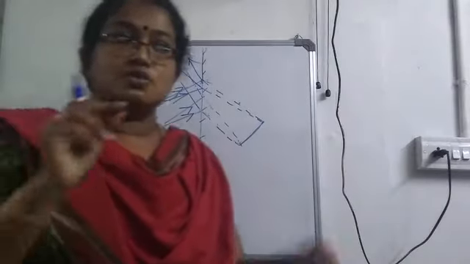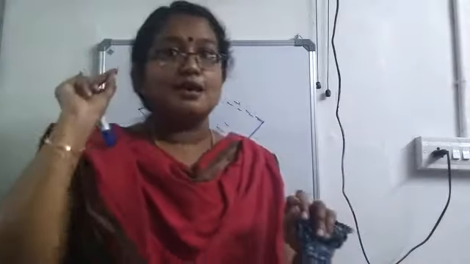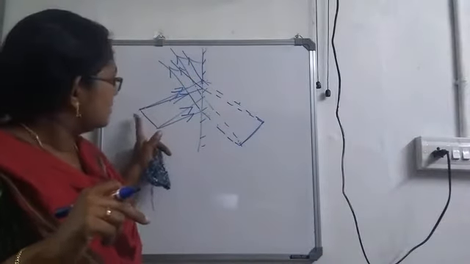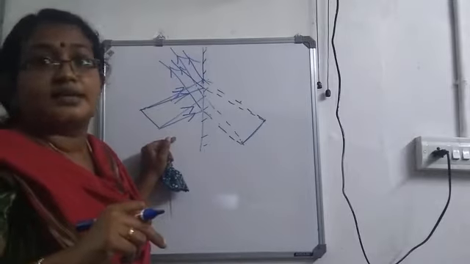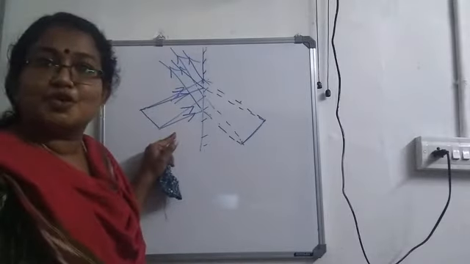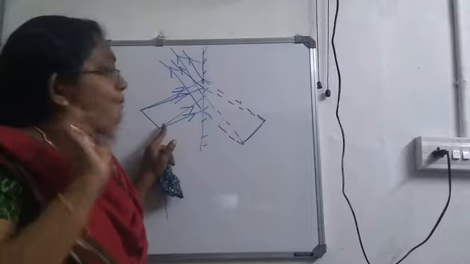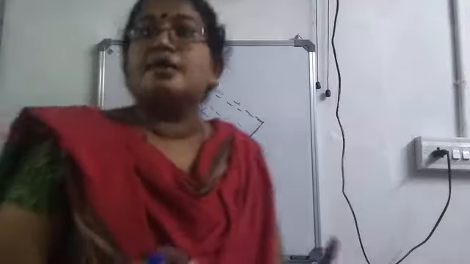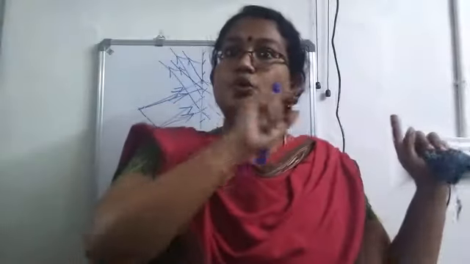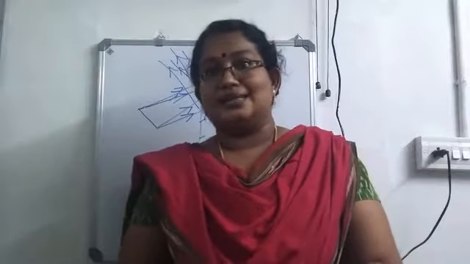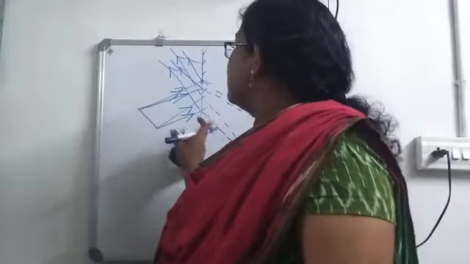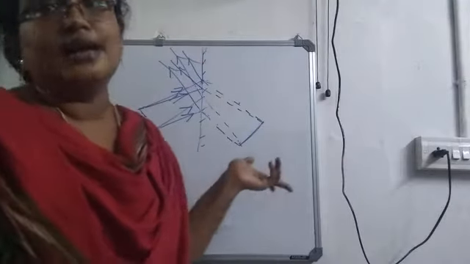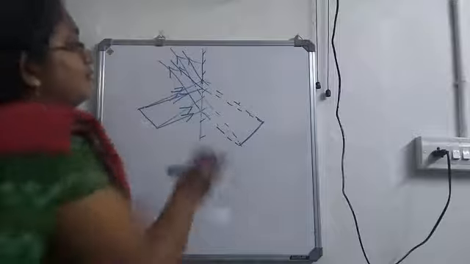If it is a point source, we'll be drawing two light rays from a single point, but in the case of an extended source, we'll be drawing it from the two ends of that object. Don't think that only four rays are coming out of it. Rays are coming from each and every point, but if you draw all the rays, it will be confusing. So we'll just consider two rays from one end and two rays from the other end. Then extend the reflected rays backward. It meets at a point and in between that you will be getting the image. Okay, so is it clear?